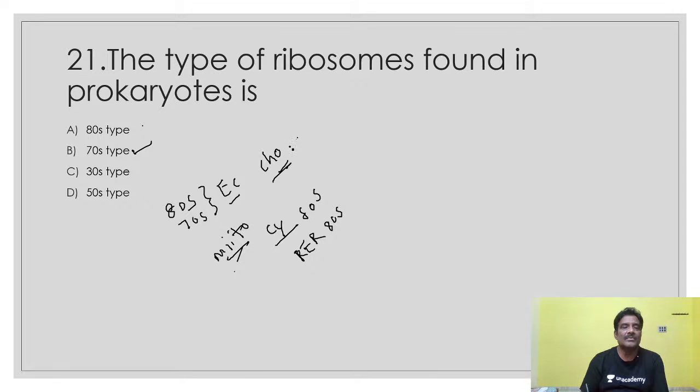Some technical problem here, the cursor is not functioning. Mitochondria and what is it? Chloroplast here, 70S ribosomes are present. So you have to understand this. In eukaryotic cell, 80S and 70S ribosomes are present, whereas in prokaryotic cell, only 70S ribosomes are present. 80S ribosomes are present in eukaryotic cell in the cytoplasm and also on rough ER, and in mitochondria and chloroplast, 70S ribosomes are present. Okay, so this is the clarification for you.